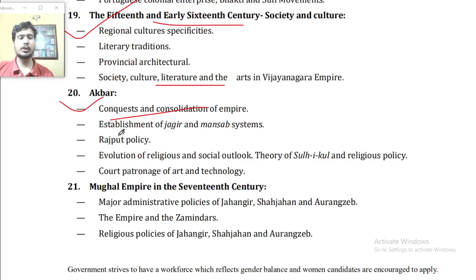Conquest and consolidation of the empire, establishment of the Jagir and Mansab system, Rajput policy, evolution of religious and social outlook, the theory of Sulh-i Kul and religious policy, court patronage of art and technology.